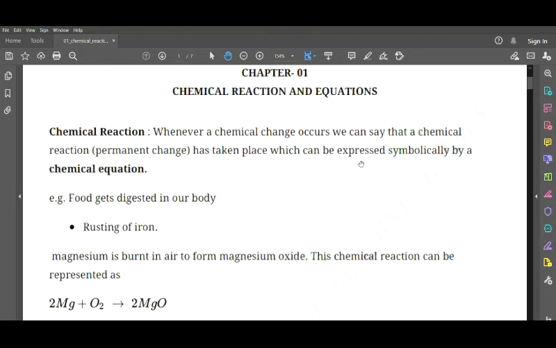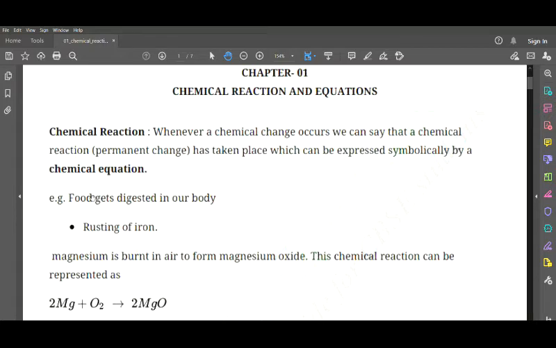Hi friends, in this video we'll be learning about class 10 science chapter 1, which is nothing but chemical reactions and equations. Now under this, let us define a chemical reaction. Whenever a chemical change occurs, we can say that a chemical reaction, that is a permanent change, has taken place, which can be expressed symbolically by a chemical equation.